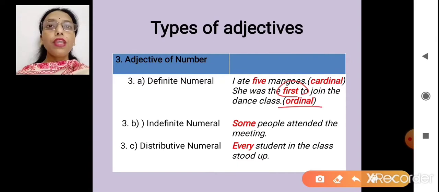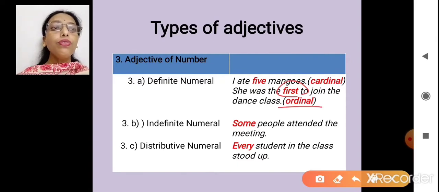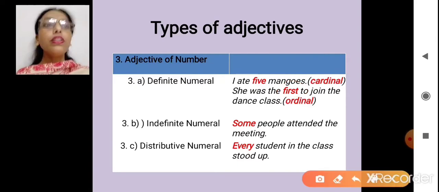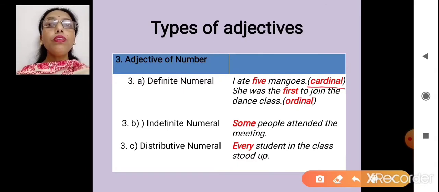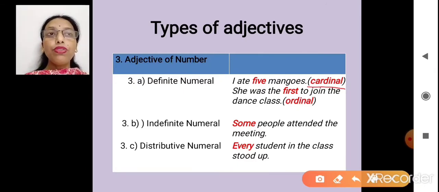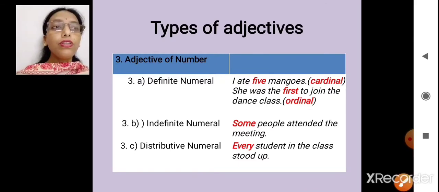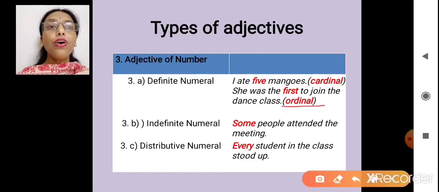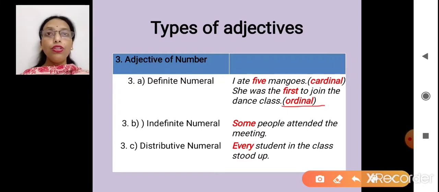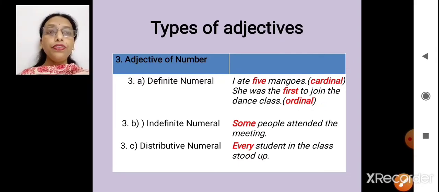First is the example. Why so? Because cardinal tells you about numbers, 5 in number or 10 in number. But ordinal tells you the order or the position: first, seventh, last.